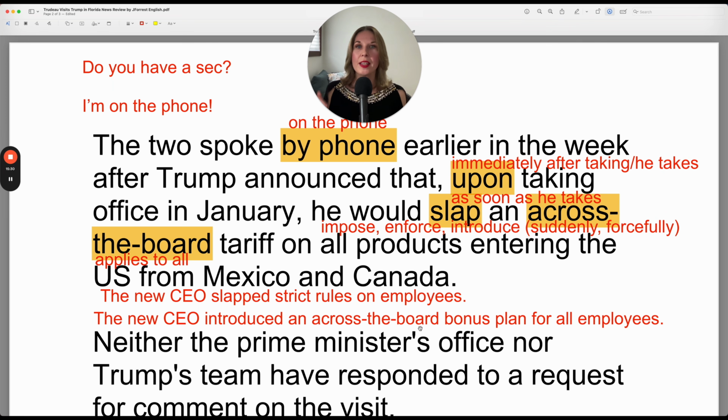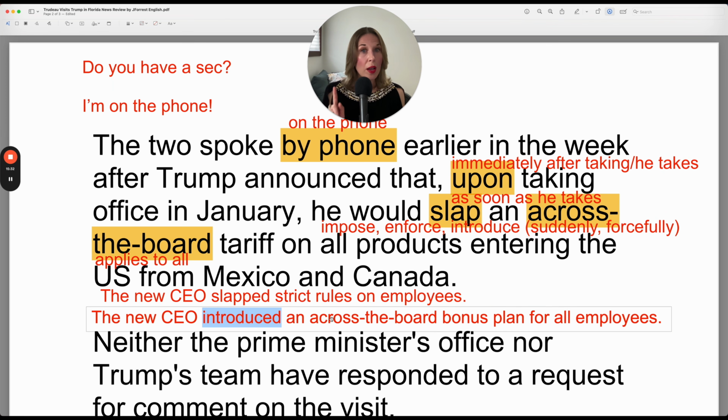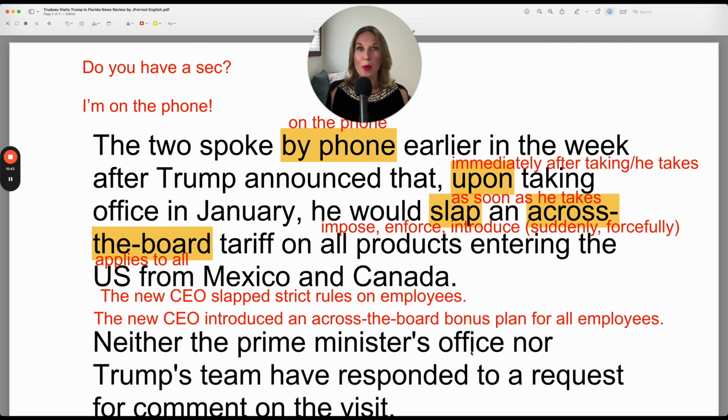So it can be positive as well. But because it's positive, I wouldn't use slap because slap sounds like it's negative. So I changed it to introduced. The new CEO introduced an across the board bonus plan.